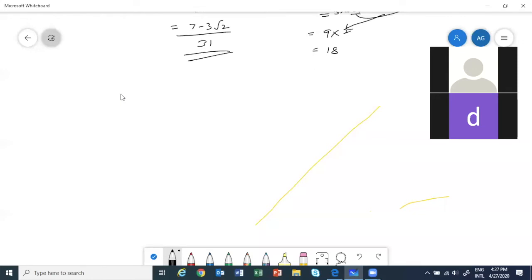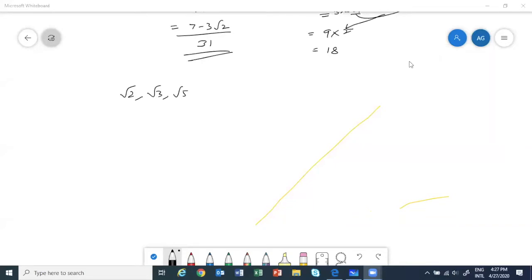See, you remember I told you how to draw root 2. We did root 3, and root 5 we did. All these we did, no? Now for these we could use Pythagoras theorem. But what will happen if I have a number which is in decimal form?